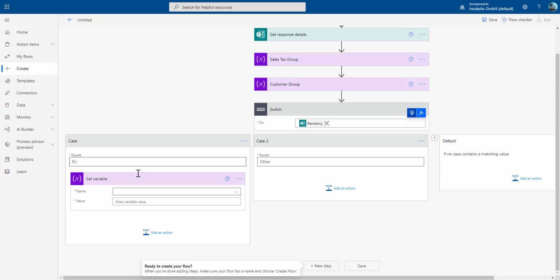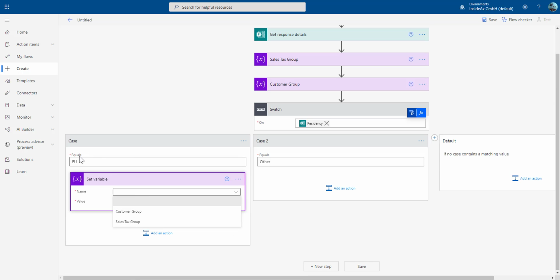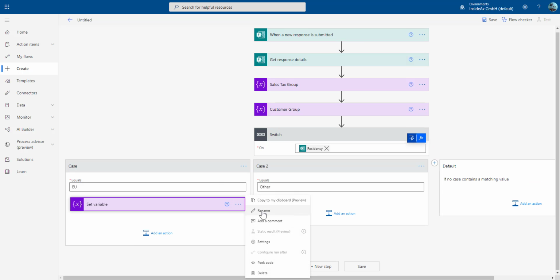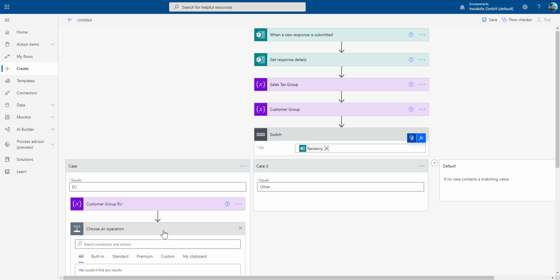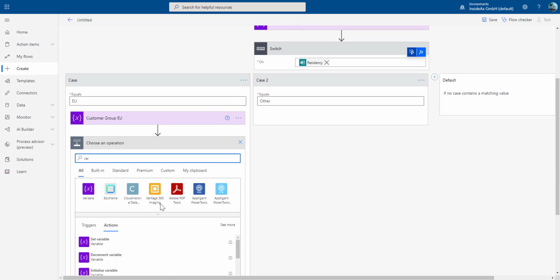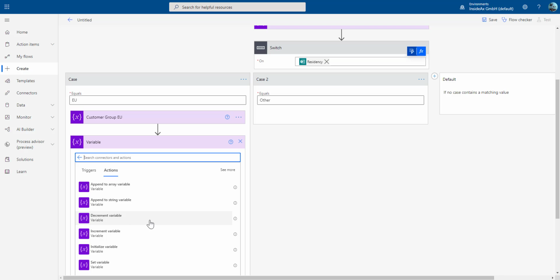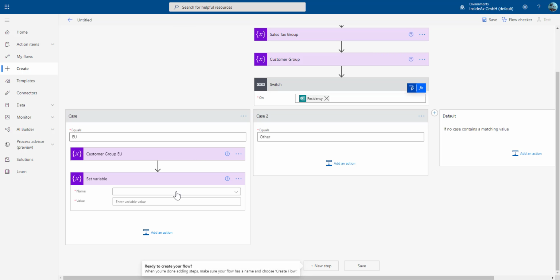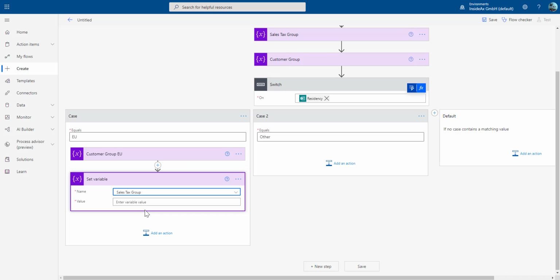the set variable. So in case this company is a company within the European Union, the customer group value is in my case EU. And the second action for the variable, and this time the sales tax group.